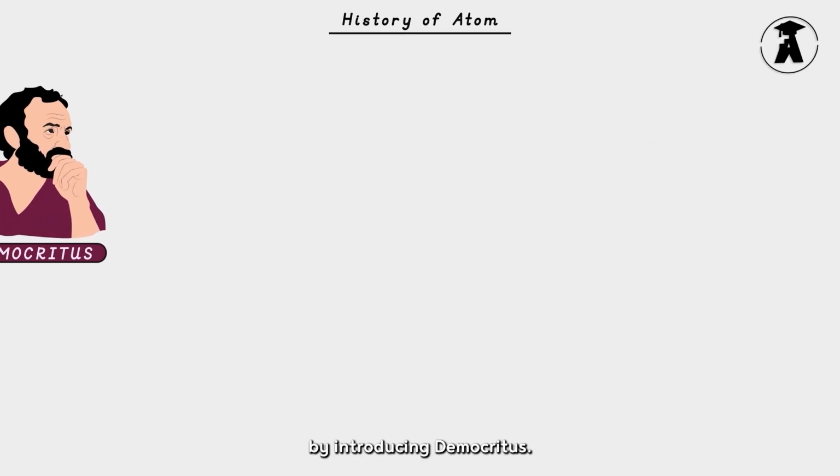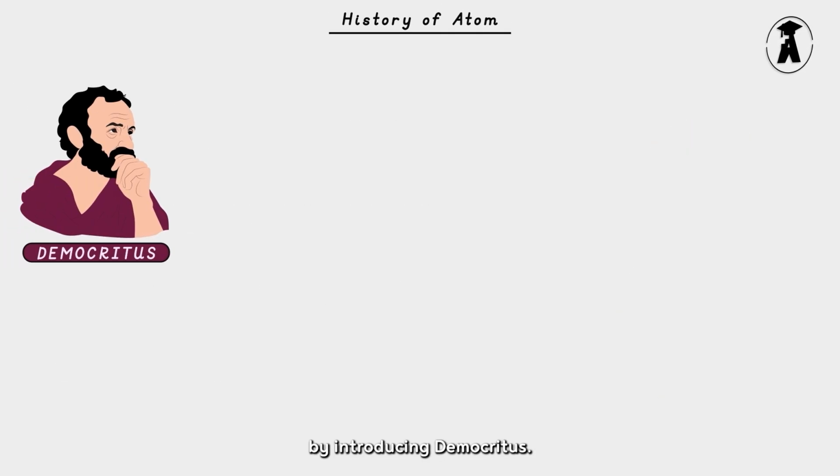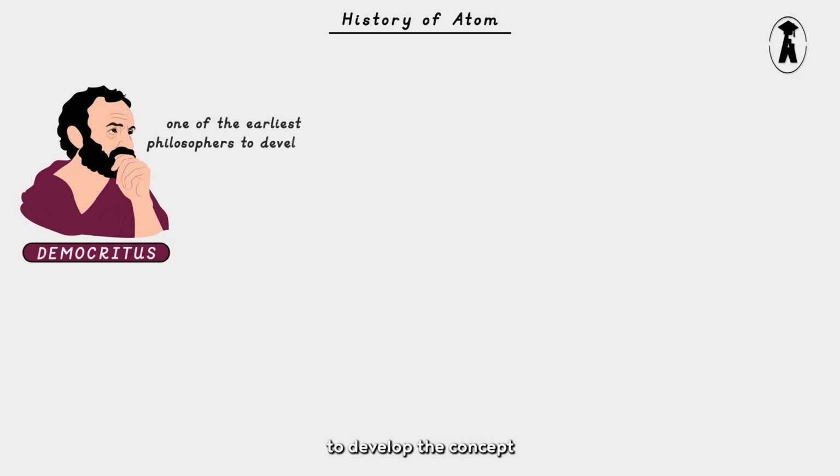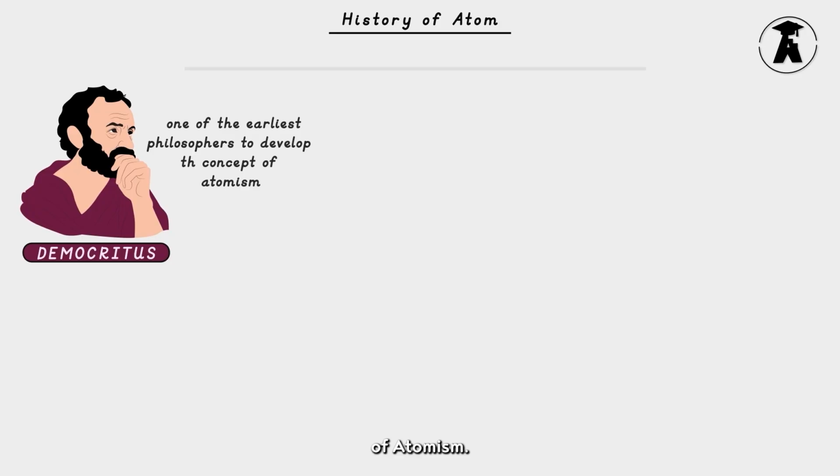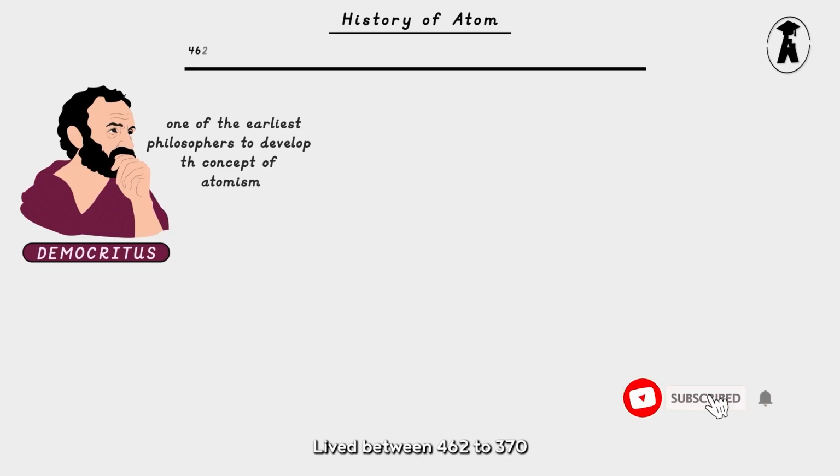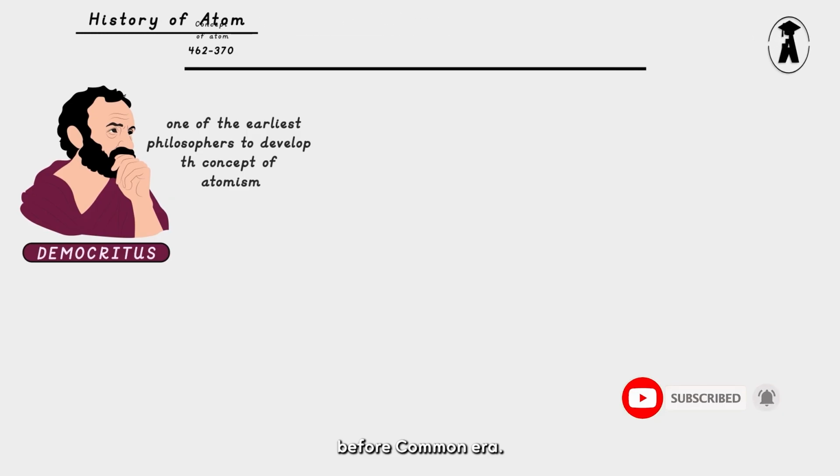Let's begin by introducing Democritus. Democritus is often regarded as one of the earliest philosophers to develop the concept of atomism. He lived between 462 and 370 before Common Era.